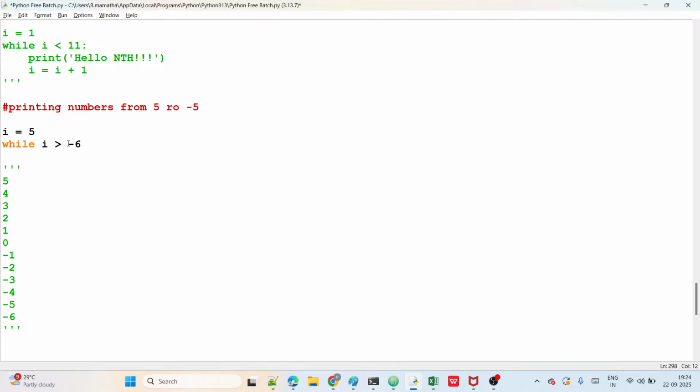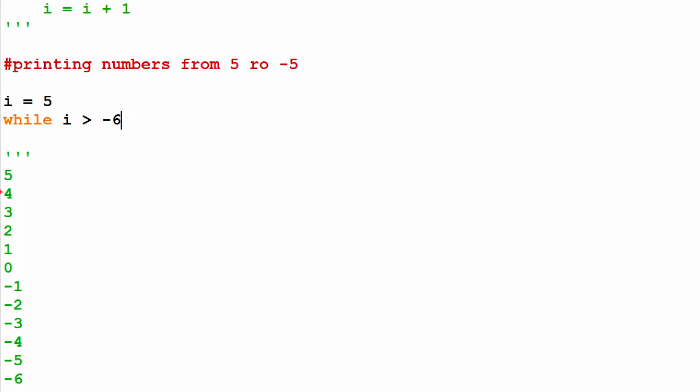Which is the correct one, guys? See, 5 to 4 means what? It is minus 1, guys. It means the increment value is minus 1. So we take here I minus 1, every time minus 1.